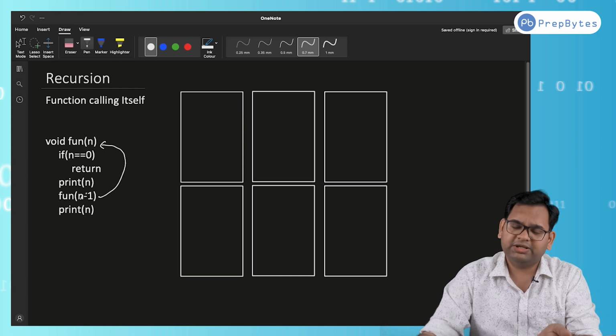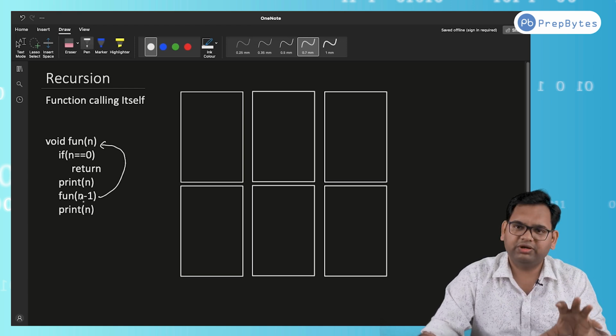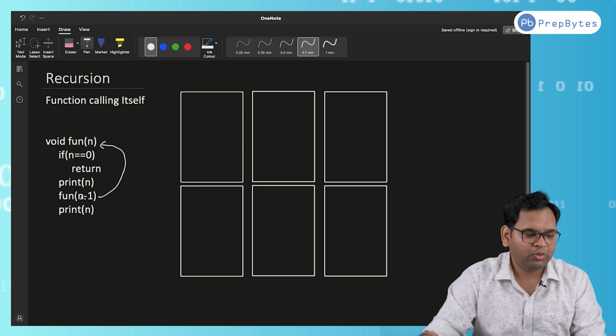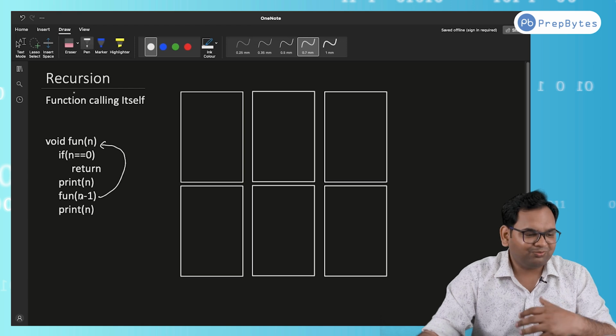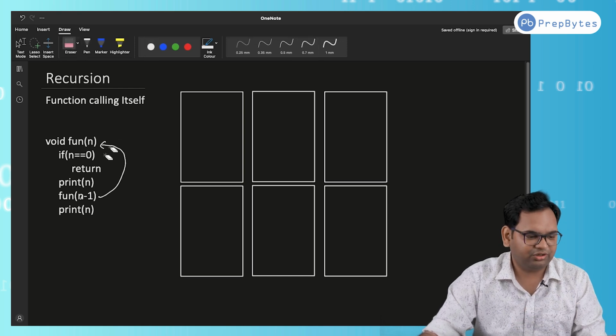With the same value or with a different value. Okay, so we are calling a function with n minus 1 value. After this part is over, we are again printing n. But what is actually happening? Let's see inside of it.